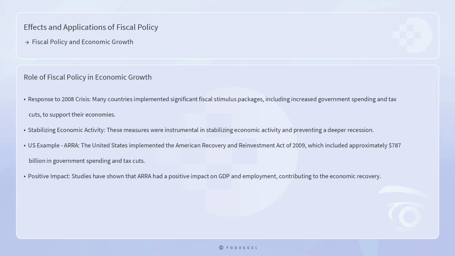The United States, for instance, implemented the American Recovery and Reinvestment Act of 2009, which included approximately $787 billion in government spending and tax cuts. Studies have shown that ARRA had a positive impact on GDP and employment, contributing to the economic recovery.